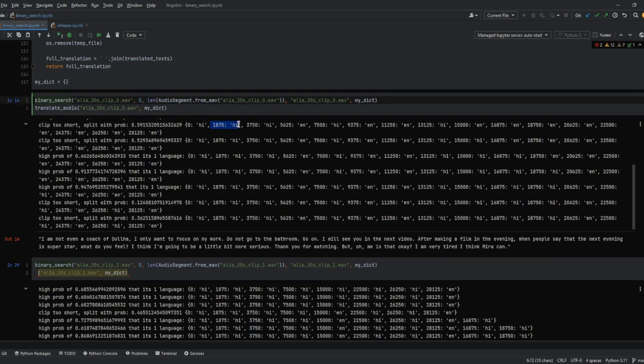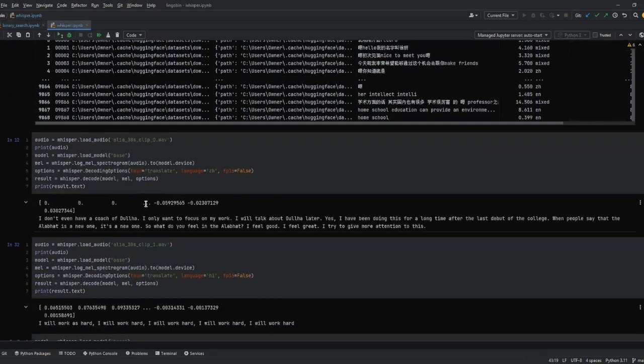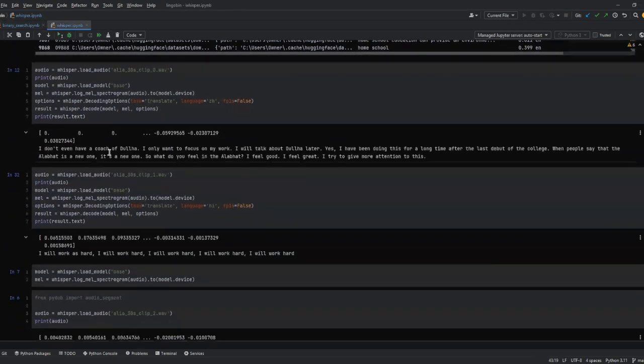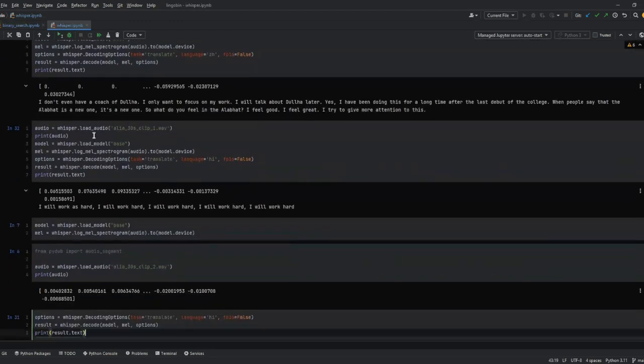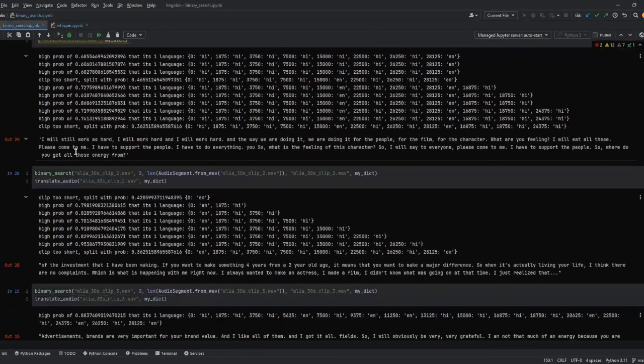We used Alia Bhatt's interview for her upcoming movie Shandar to compare results on how LingoBin and a base model in Whisper do when testing a multilingual audio clip with code switches. As seen here, for the first clip, the results are almost the same. However, as we go into the next clip, each clip was broken down into 30 seconds, because that is how long Whisper can translate and transcribe.